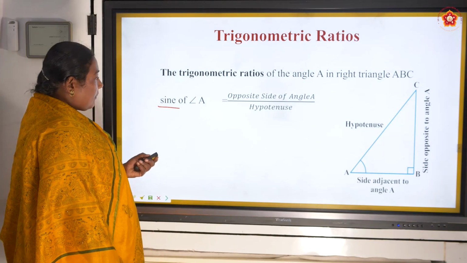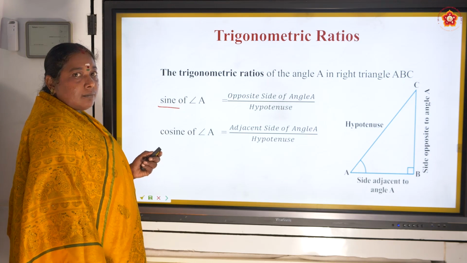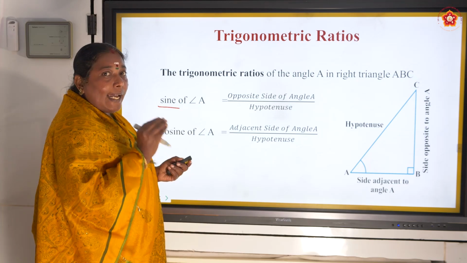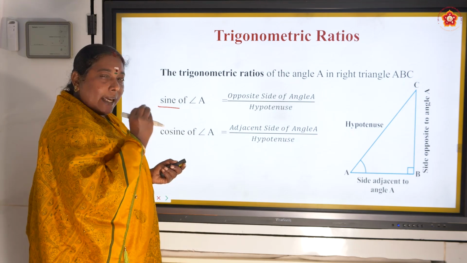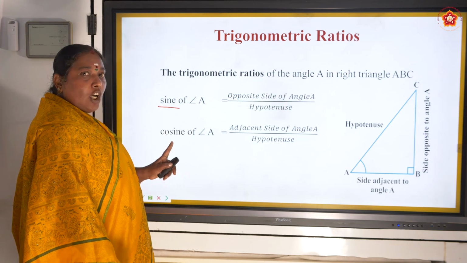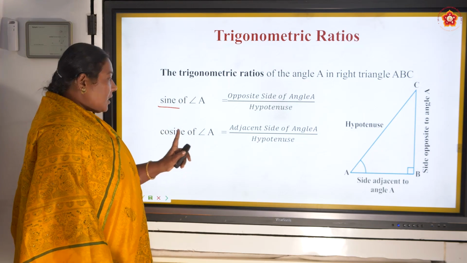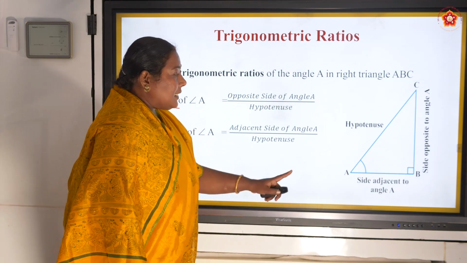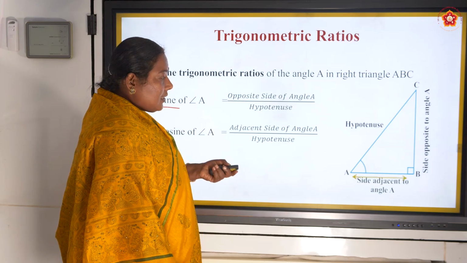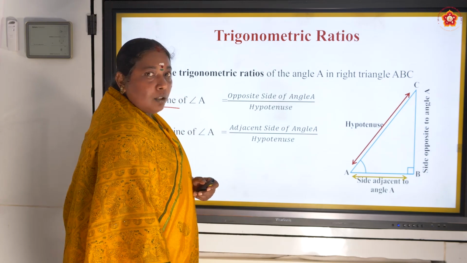Next one, cosine. When I am talking about my adjacent side, I am giving the angle A the name cosine. Cosine of angle A, normally we call it cos A, is equal to adjacent side by hypotenuse.